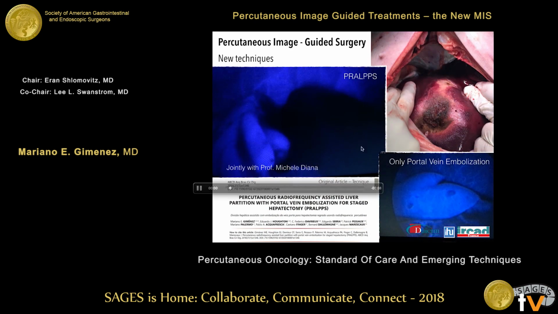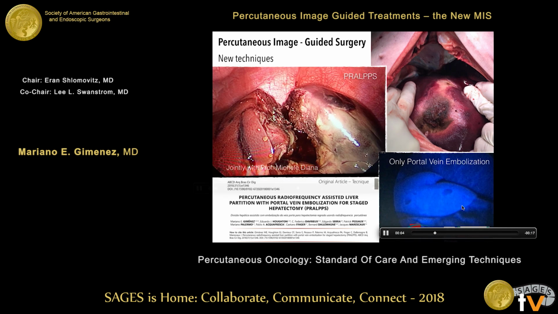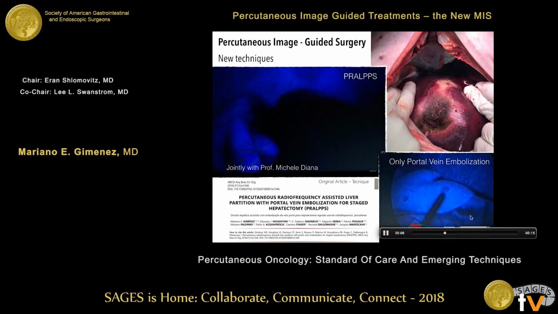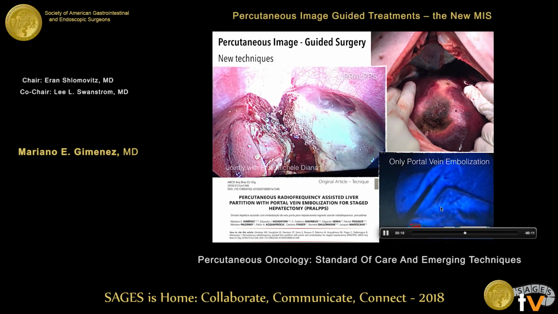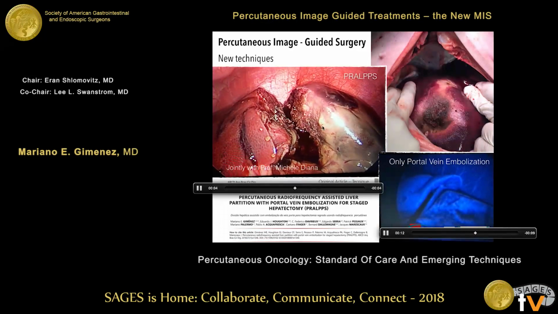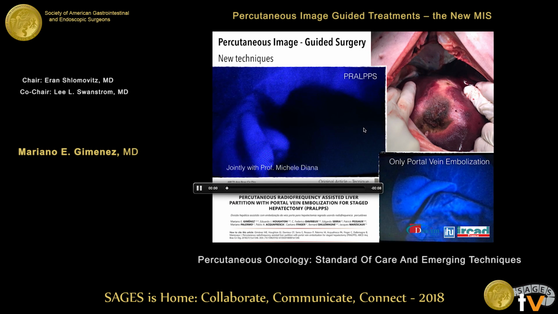Of course, we compared. This is a classic portal vein embolization in this lobe. It is better, or different, but not totally different. And this is with the PRALPPS procedure, one side and the other side.